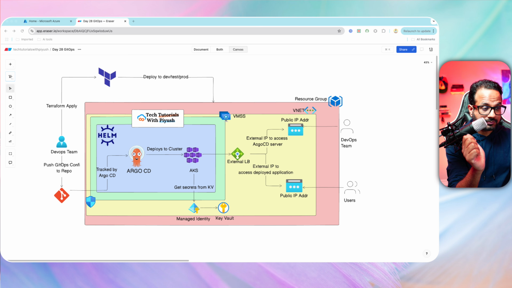Okay. Now we'll also be installing Argo CD using Helm inside this repo, and it will make sure that all the changes that you do in the GitHub repository for your deployment manifests and everything, it will be automatically tracked by Argo CD and synced to the AKS cluster.